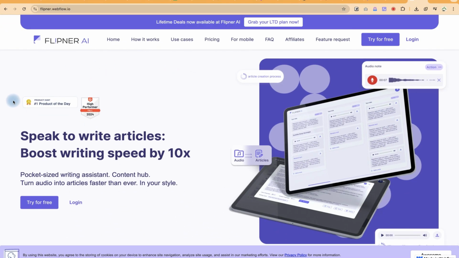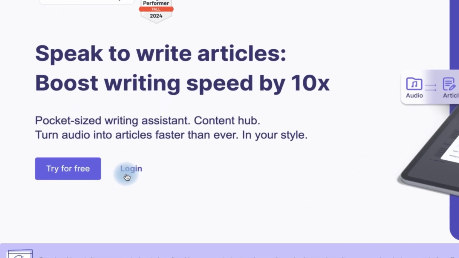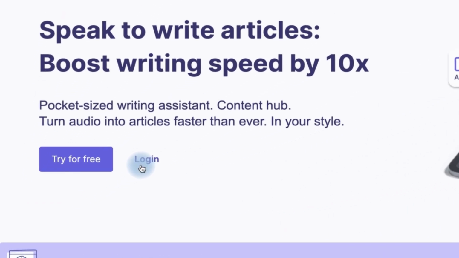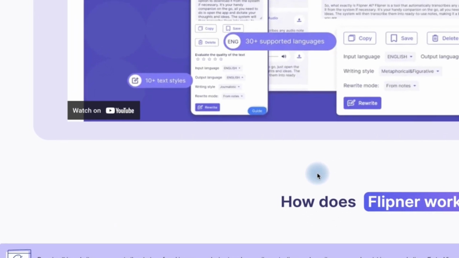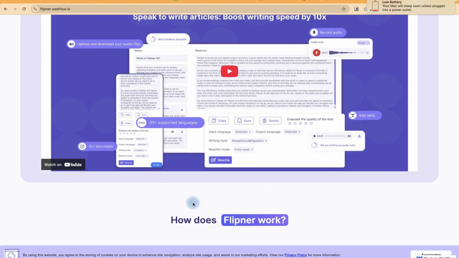Now once you're here, you have the option to log in. If you have already used it before, that means you have a username and password. But if you have not used it before, advisably you can try for free, which means you can go ahead and give in your details like email address and password, and then you'll be able to kickstart using it.